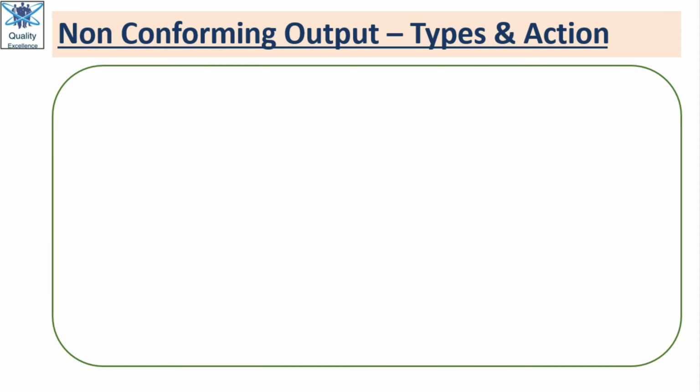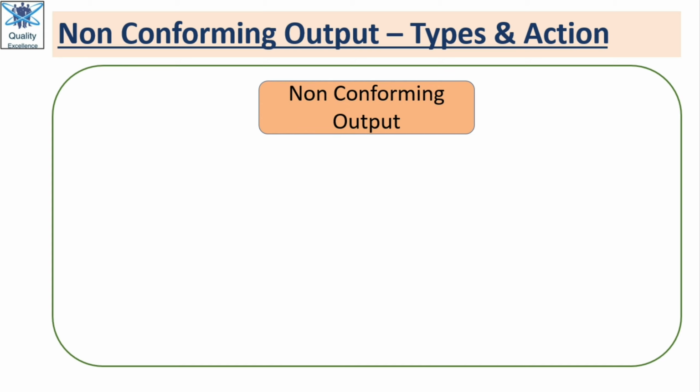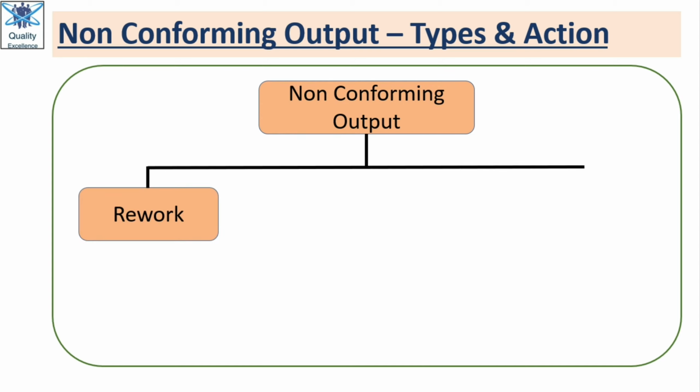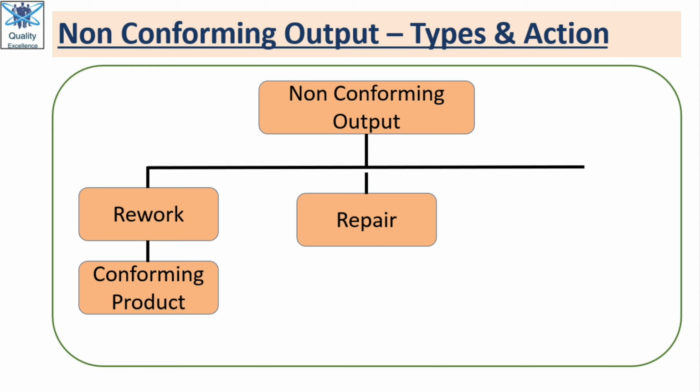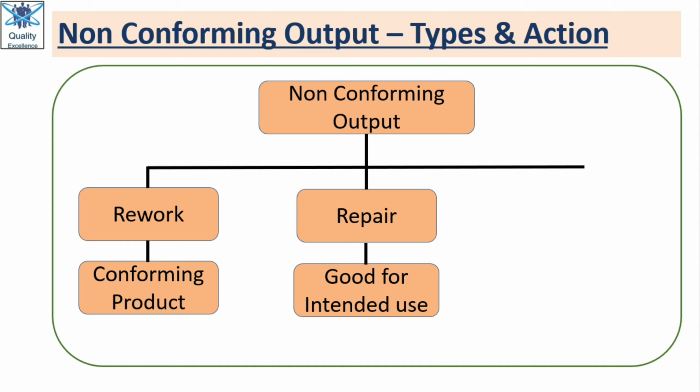Now let us understand the types and actions of non-conforming output. As we have seen, if we carry out rework activity on the non-conforming output, then the product will be conforming product and we will be able to ship that product to the customer. And if we carry out any repair activity, then for that we need customer deviation. We have to apply for the customer deviation. If that is approved, then we can carry out repair activity, and then it will be good for intended use. So in this case also we can ship it to the customer, but with deviation or concession.